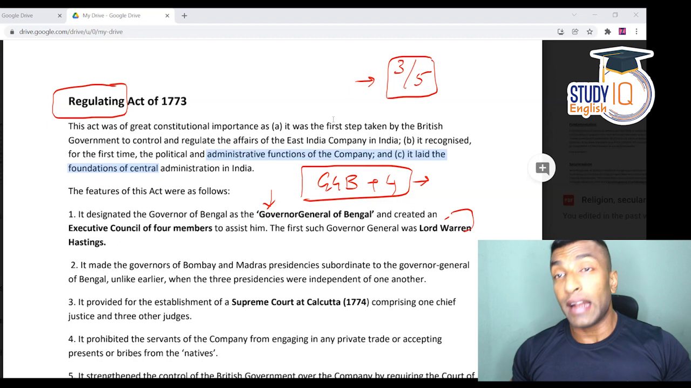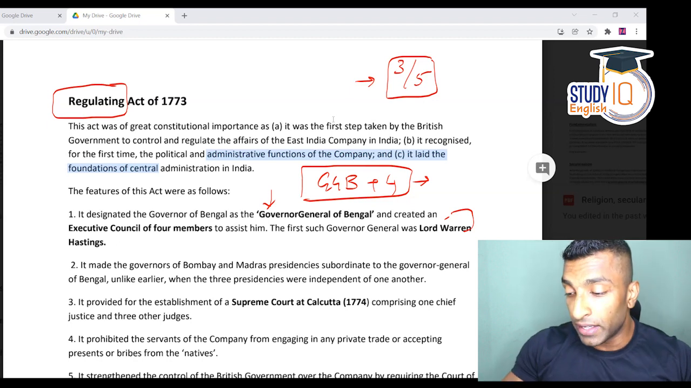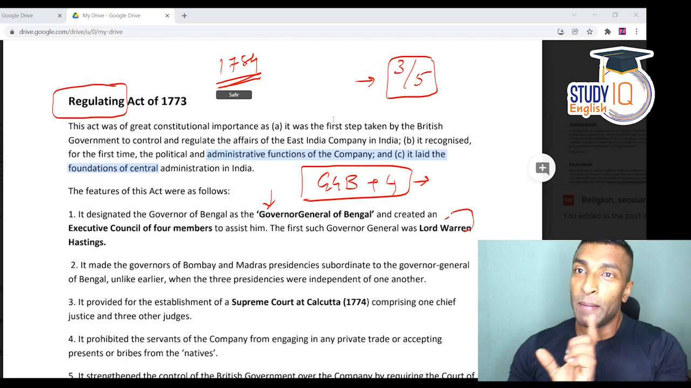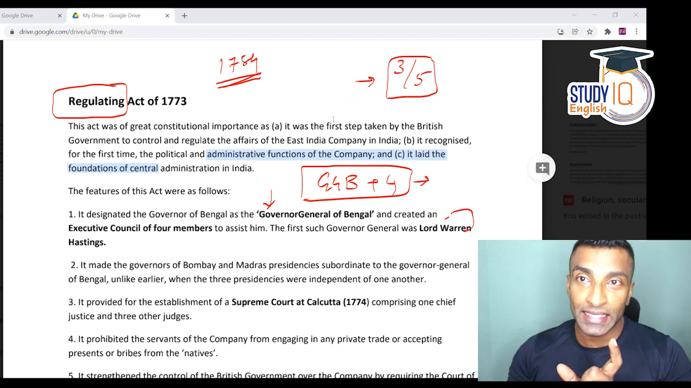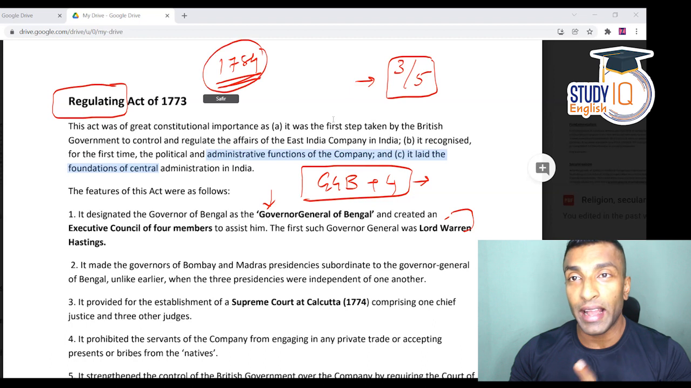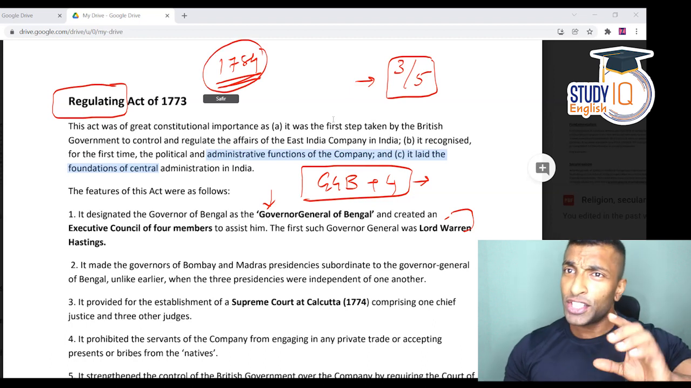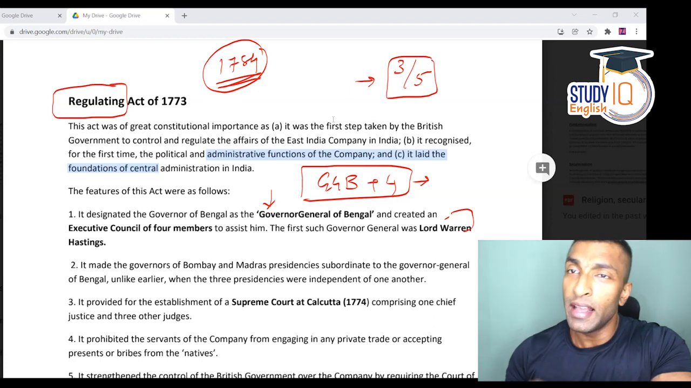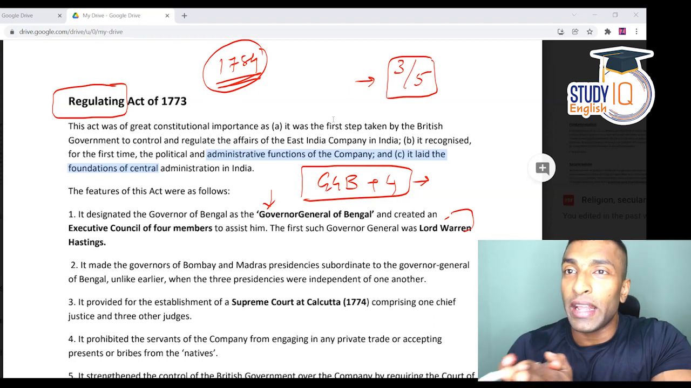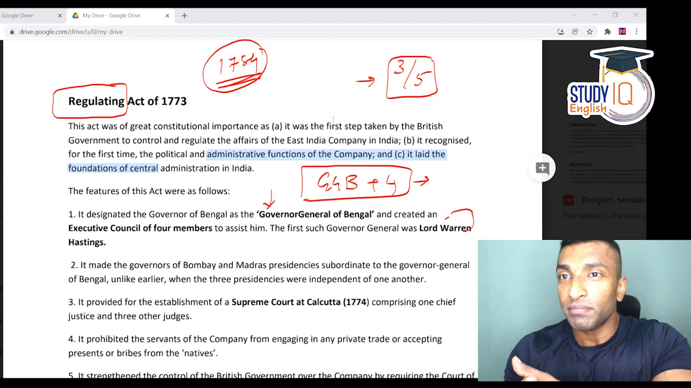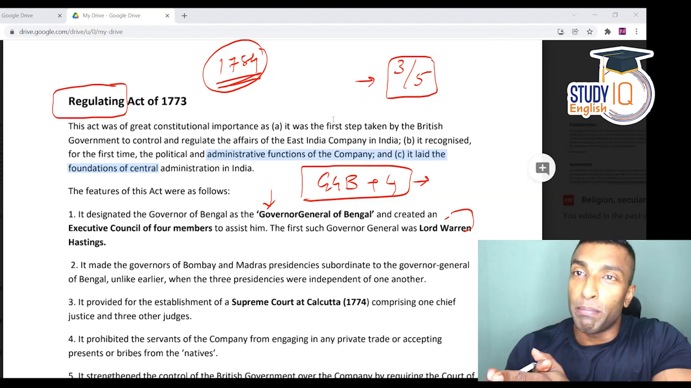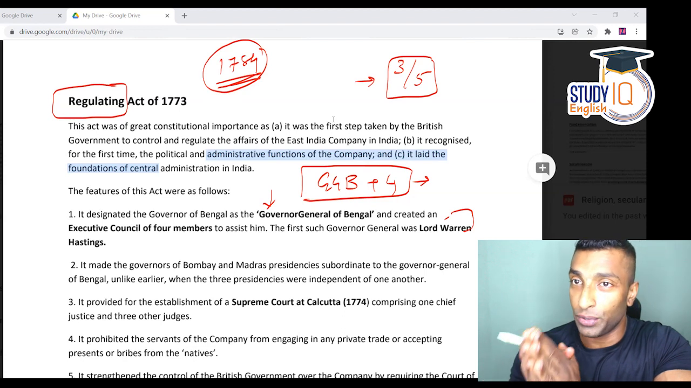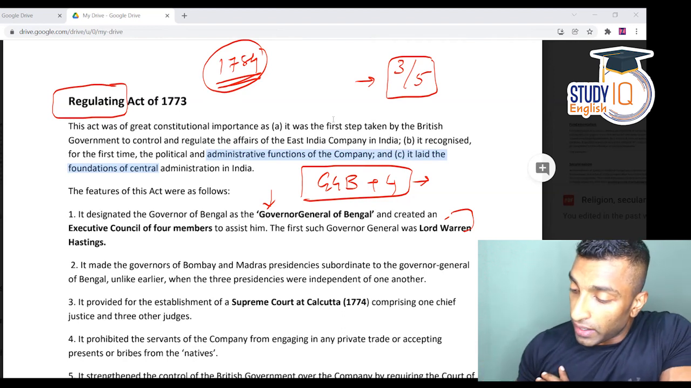during his tenure. And this problem is going to be solved in the next act that is going to come in 1784, after 11 years. That's the Pitt's India Act. I'll be talking about Pitt's India Act after some time, but I hope you understood this is one of the problems. Decisions need to be taken on the basis of majority, and Warren Hastings was not able to get that majority that easily. So that became the biggest headache for Warren Hastings, and that's one of the drawbacks of this act. Okay, so I hope this one is very clear.